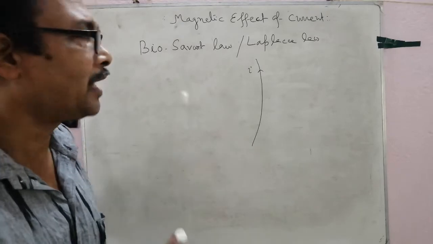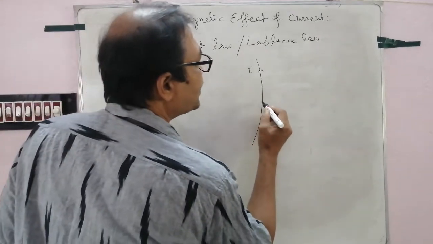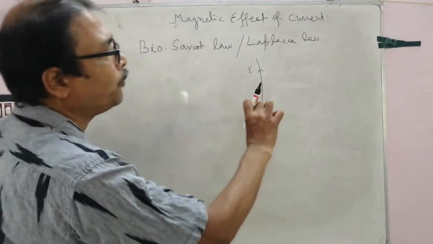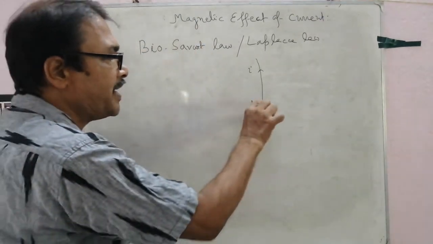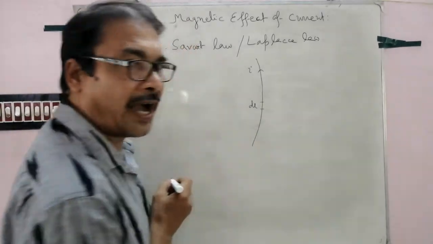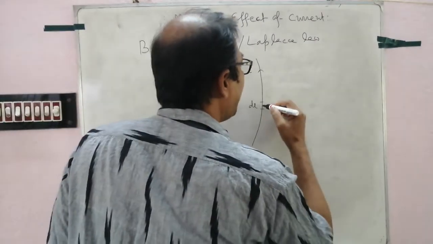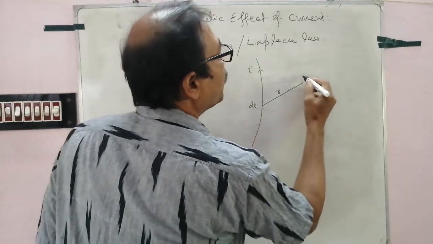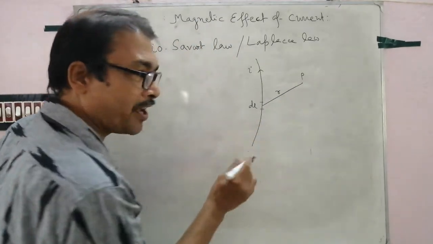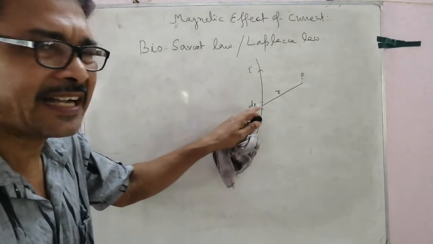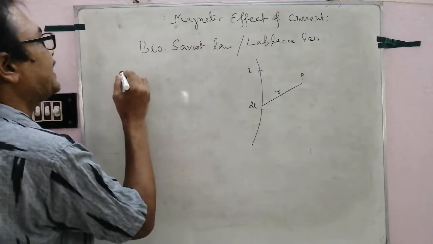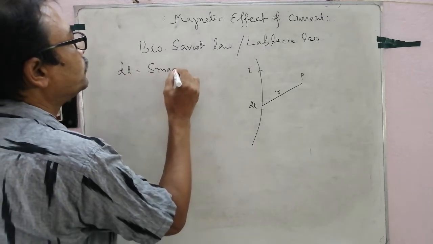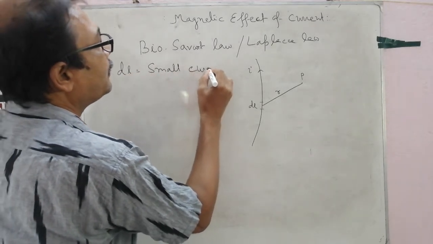Biot-Savart law, that is Laplace law. Consider a small element dl. Suppose this is a small element dl, and we have to find out the magnetic field at a distance r from the midpoint of the small current carrying element. dl be a small current carrying element.